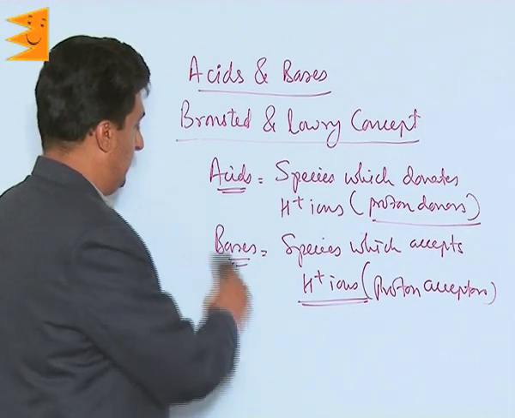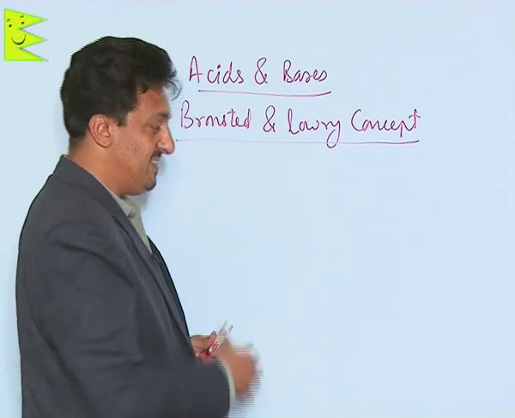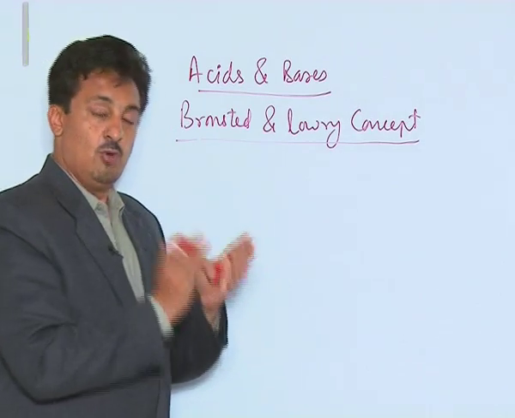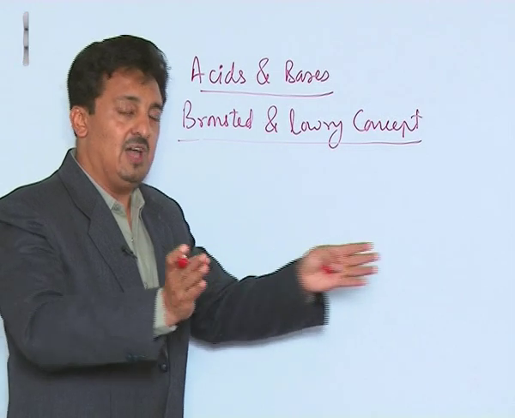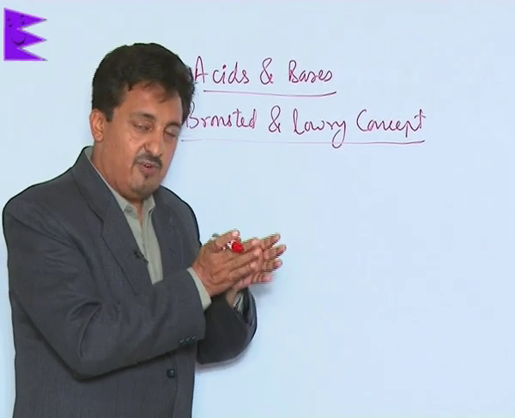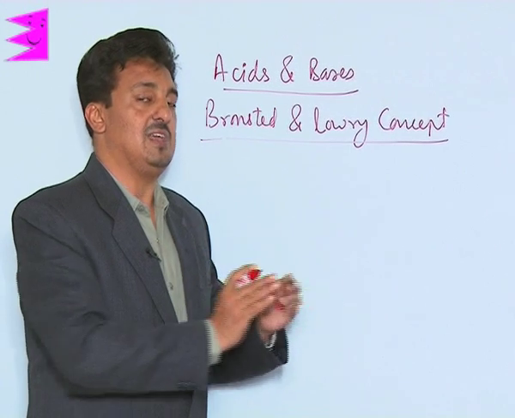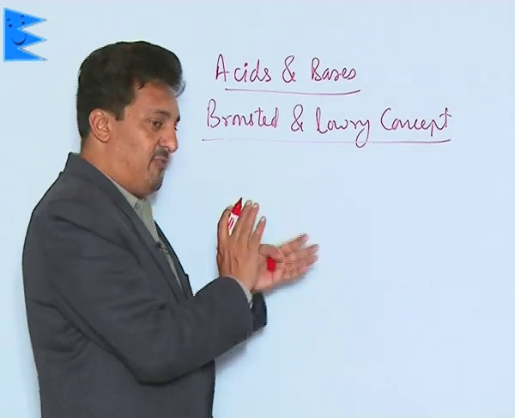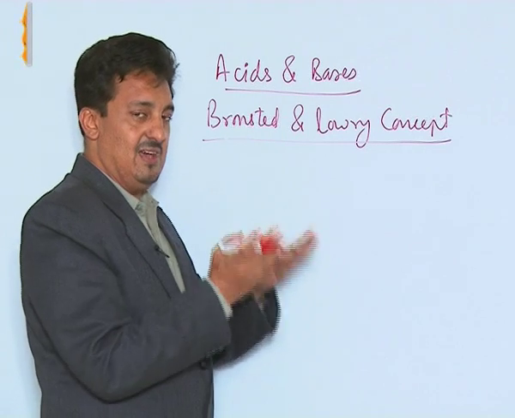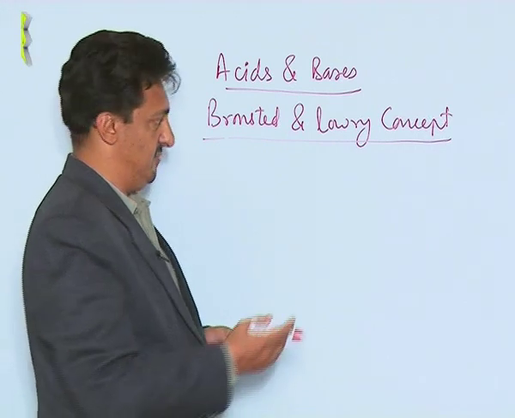So, we were able to classify many species into this, and moreover, the definition of the bases has been broadened now. It has been given a wider range. So, more compounds have been included into the category of bases. But for acids, there is not much difference. The advantage is that the restriction of the medium has been completely taken off.